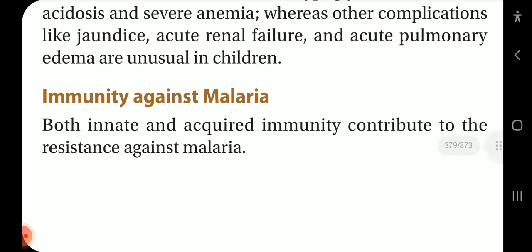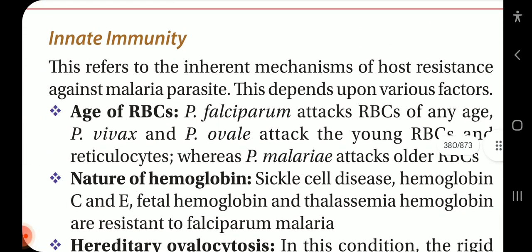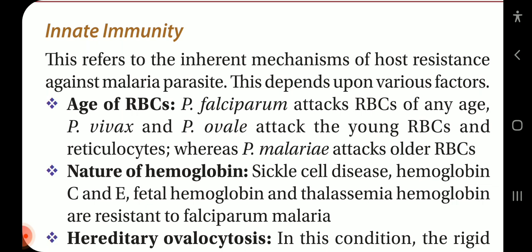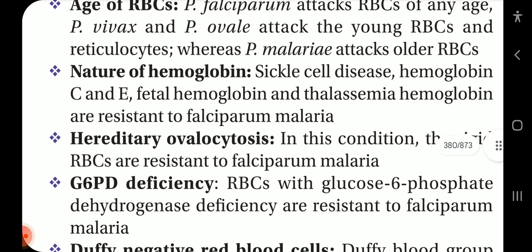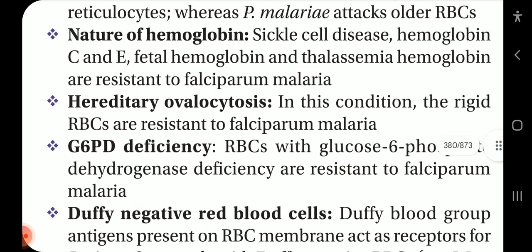Immunity against malaria. Both innate and acquired immunity contribute to the resistance against malaria. Innate immunity refers to the inherent mechanism of host resistance against malaria parasite. This depends upon various factors. Age of RBCs: Plasmodium falciparum attacks RBCs of any age. Plasmodium vivax and ovale attack the young RBCs and reticulocytes, whereas Plasmodium malariae attacks the older RBCs.